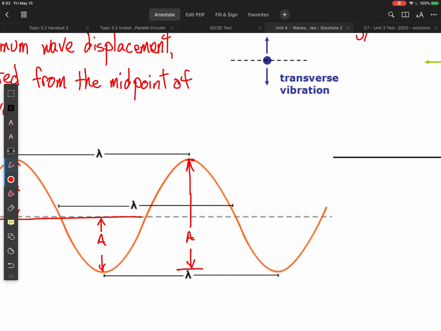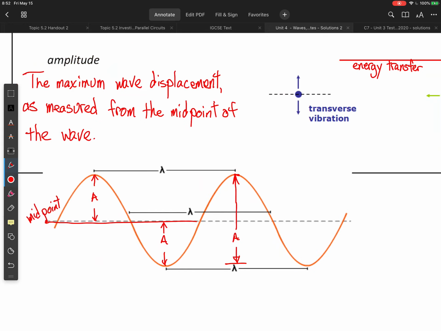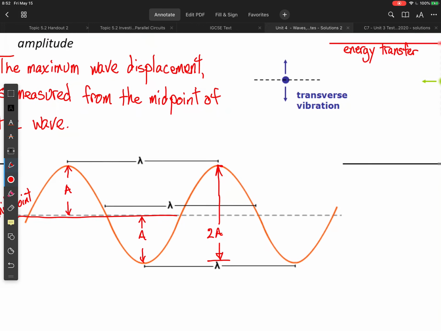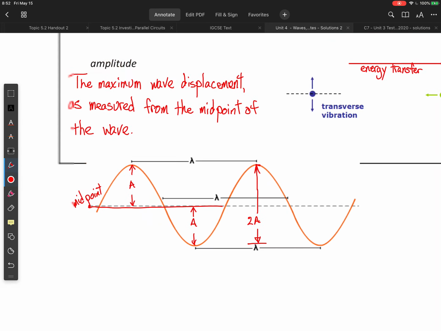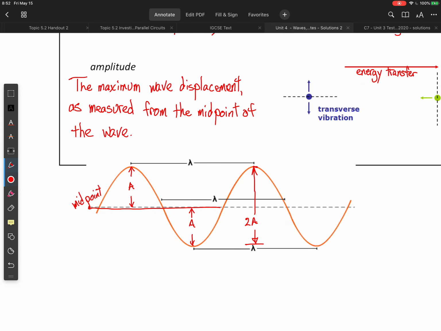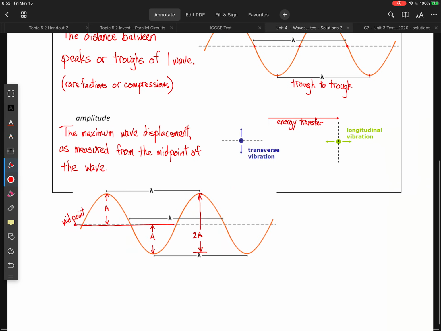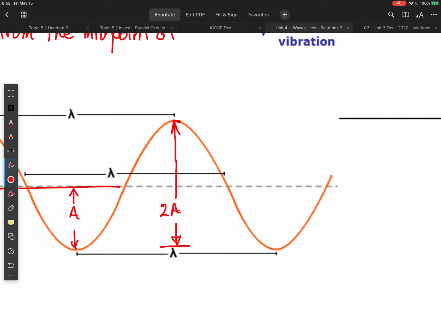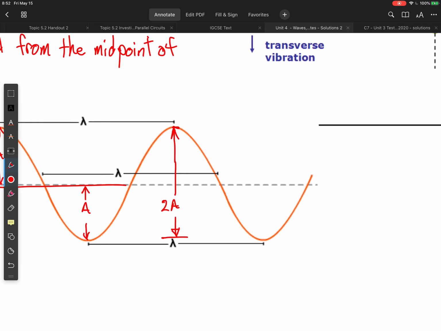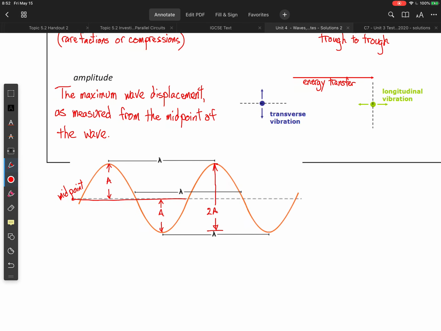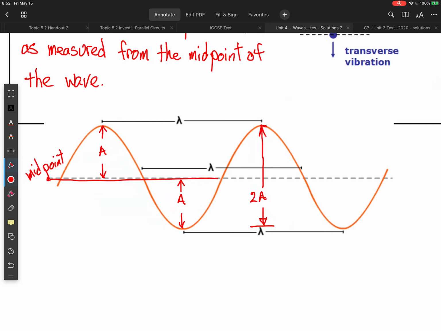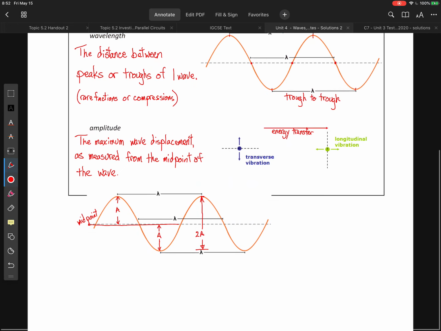This is not amplitude, okay? This is double the amplitude, okay? So you need to be very careful not to just measure trough to peak, because that is going to give you twice the amplitude. And this is a common exam trick that people will use to trip up students, okay, particularly on like multiple choice questions.